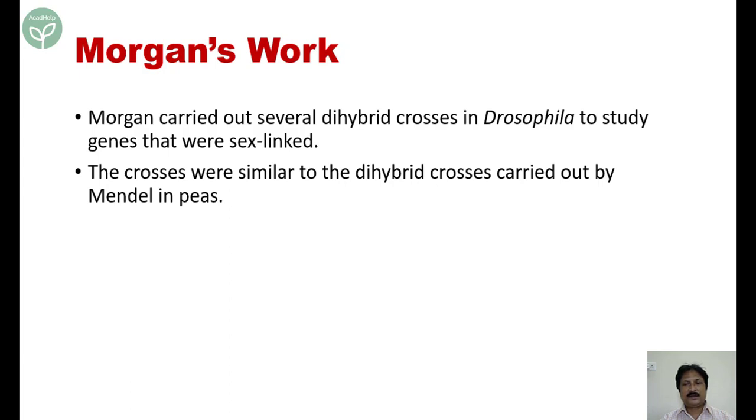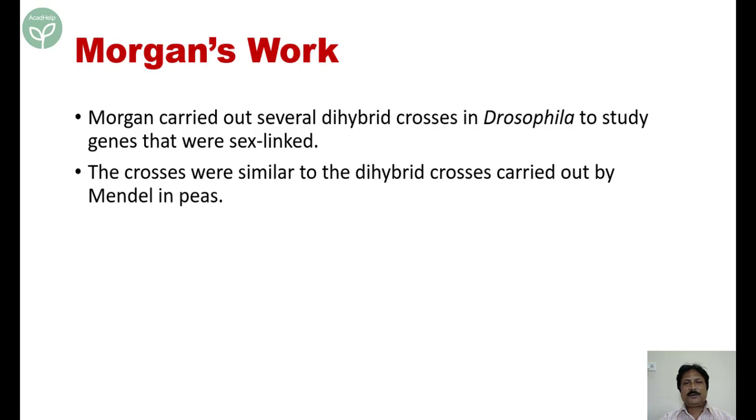So you will find in Morgan's experiments, the reciprocal crosses did not give the same results. Why? Because the sex chromosomes are different in males and females. In case of Mendel's work, there was no such problem because the genes, the Mendelian factors, were located on the autosomes. But here, since males are heterogametic and females are homogametic, their expression differs, which we'll discuss in the later part.